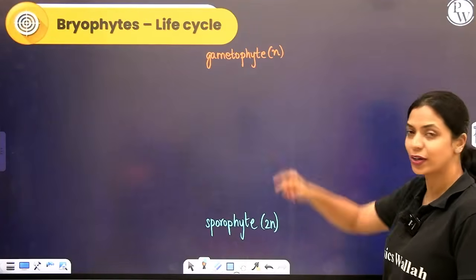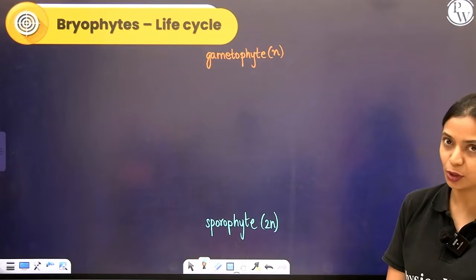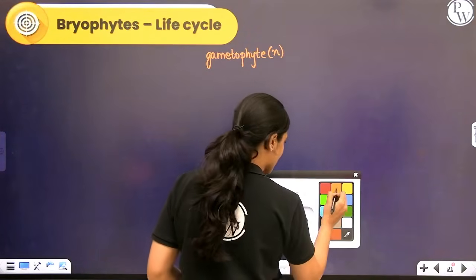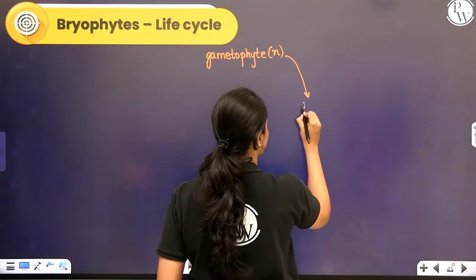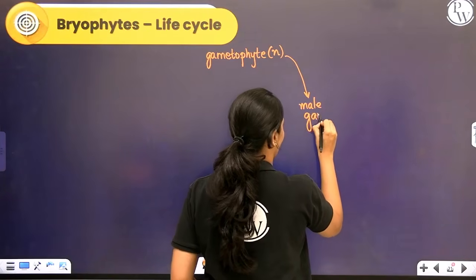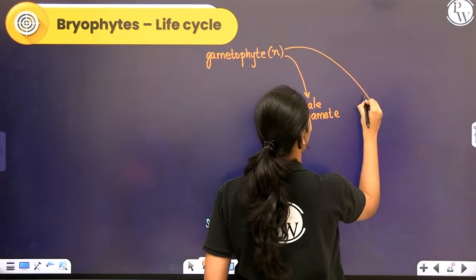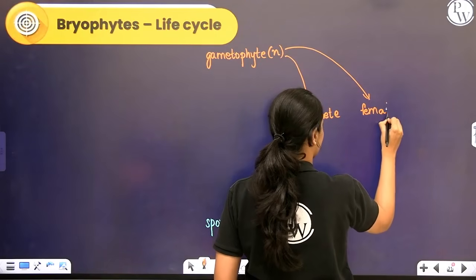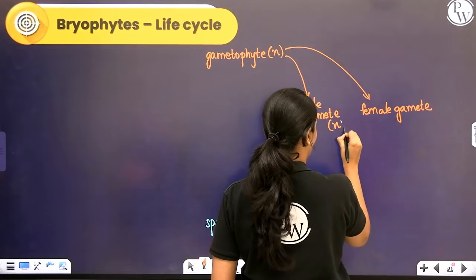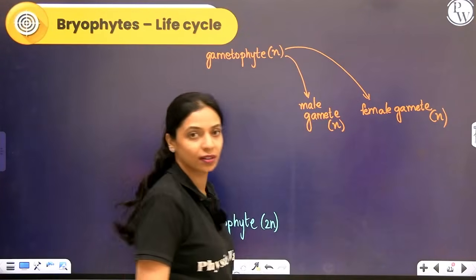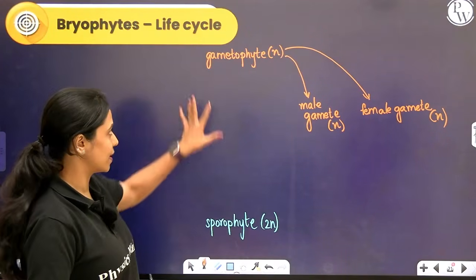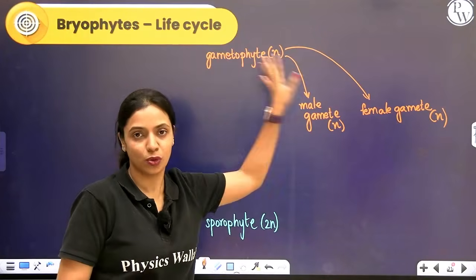Okay. Why do we call this the gametophyte? It is called the gametophyte because it produces gametes. Okay. So the gametophyte produces gametes. It produces the male gamete and the female gamete. Okay, the male gamete is haploid and the female gamete is also haploid. Once the male gamete and female gamete fuse, you get the diploid zygote. Okay, now let's understand. The reason it's called gametophyte is because it will give rise to gametes.